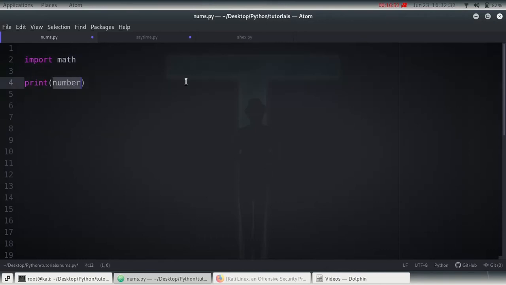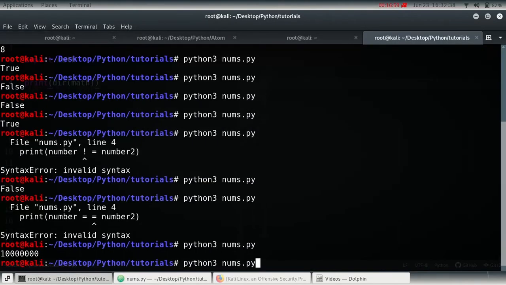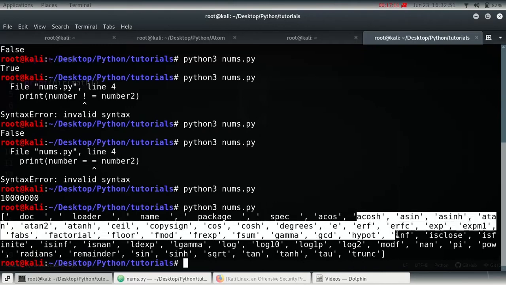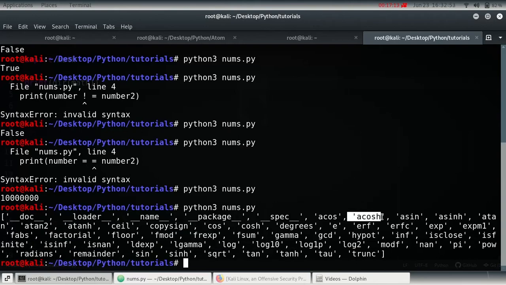Let me print the directory of math to see the methods it's offering us. Okay, we can see here sqrt, which is square root, and also factorial and gcd and many other advanced functions, like cos inverse, sine inverse, and so on. I mean cos hyperbolic inverse, I guess.